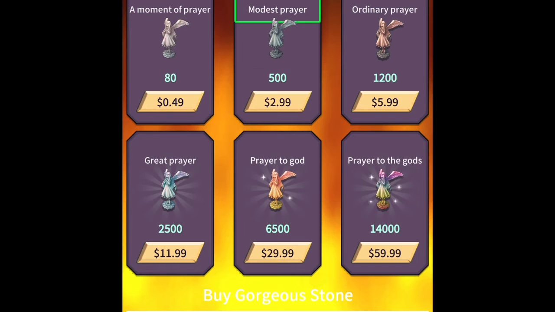Yeah, there are modest in-app purchases. 49 cents, 80, a moment of prayer. Again, I do believe the prayers allow you to speed up time. I'm not saying I'm really good at understanding all this. Now time is 9:14.